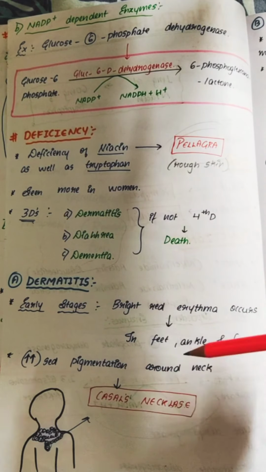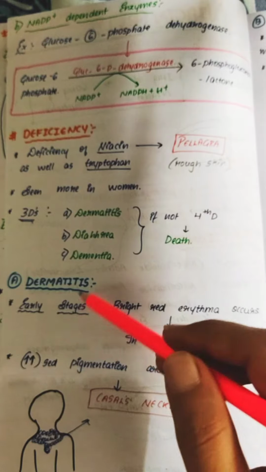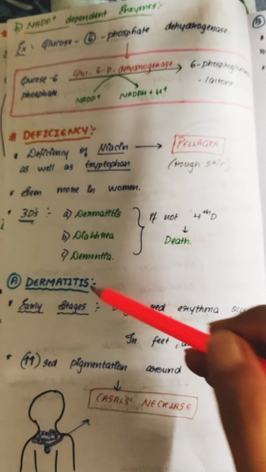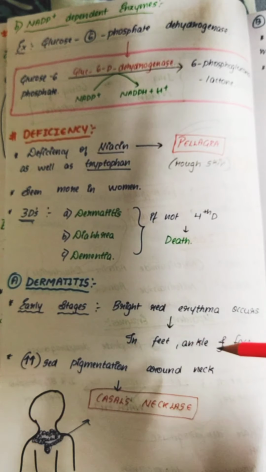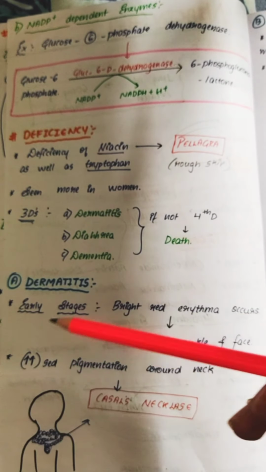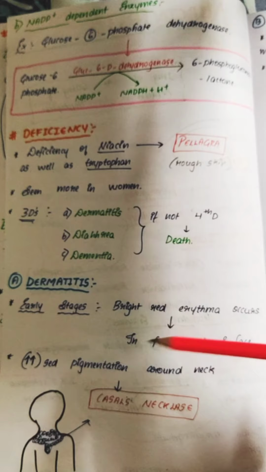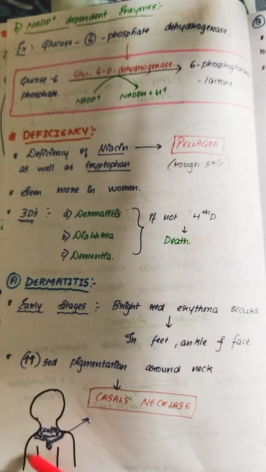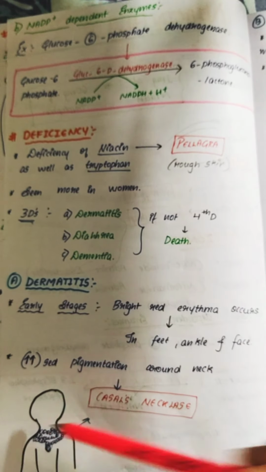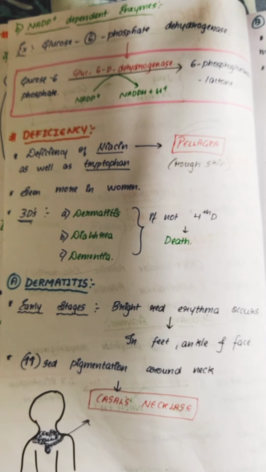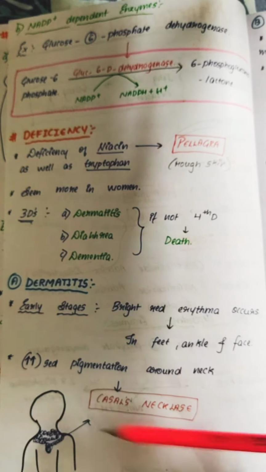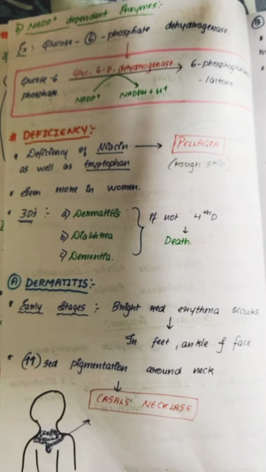So we'll study about these 3 Ds. The fourth one is death. The first one is dermatitis. In the early stage, you can see bright red erythema on the feet, ankle and also face. There will be increased pigmentation around your neck. That's why you can see Casal's necklace. It looks like a necklace formation around your neck, the same way a necklace looks when you wear it. It's called Casal's necklace.